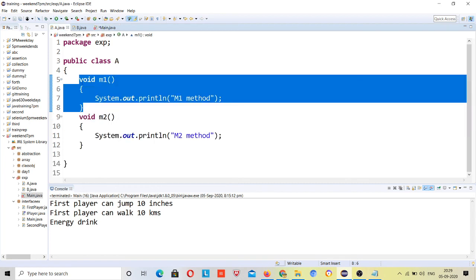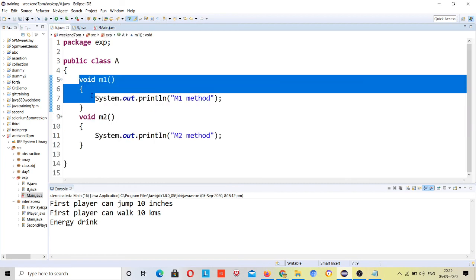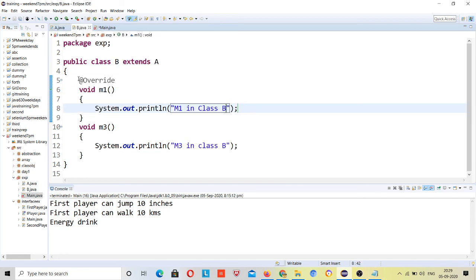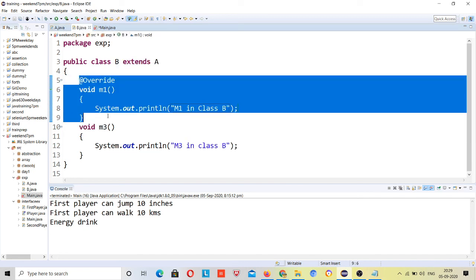If the m1 method is present in your reference, then it will go to the child class and check whether the child class has the same method. If it does, run the child class method.